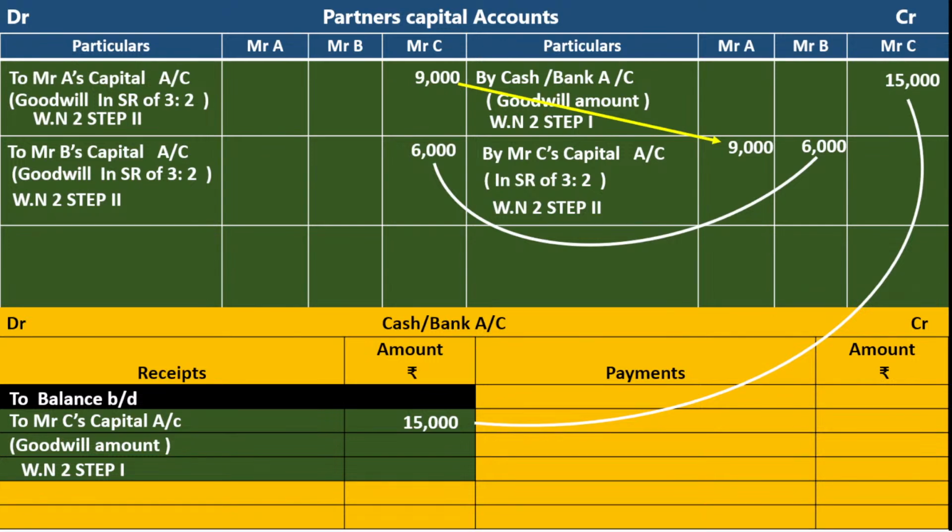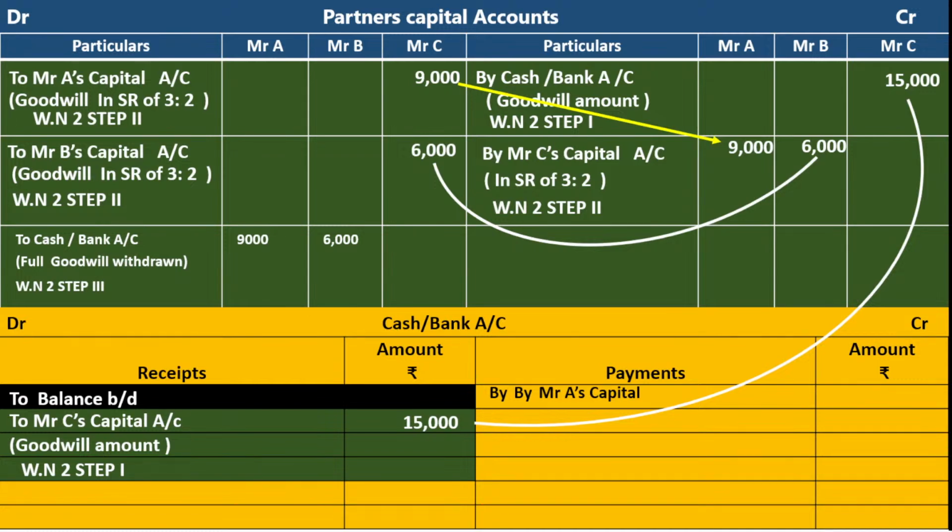Let us start. Next, this goodwill amount is withdrawn by the old sacrificing partners. Mr. A's capital account debit, personal account debit the receiver. Mr. B's capital account debit, personal account debit the receiver, to cash or bank account. Full goodwill amount withdrawn. WN2 step number 3. In working note number 2, step number 3. Mr. A 9,000. This 9,000. Mr. B 6,000. This 6,000. You want to check it?